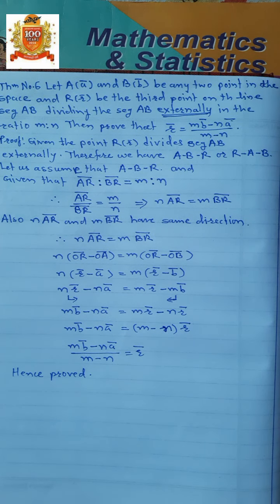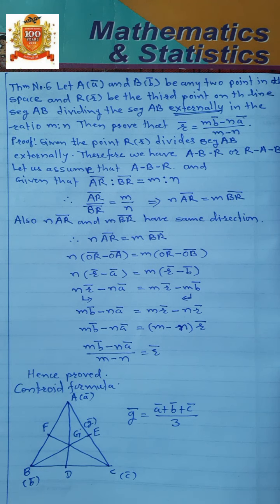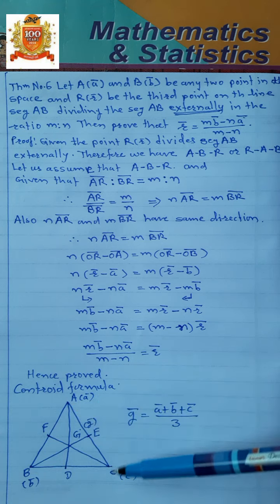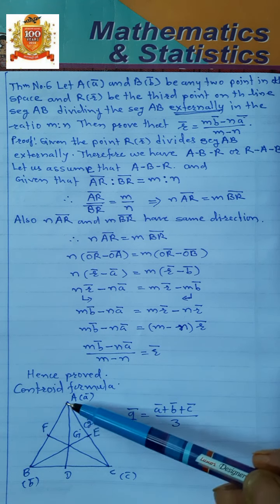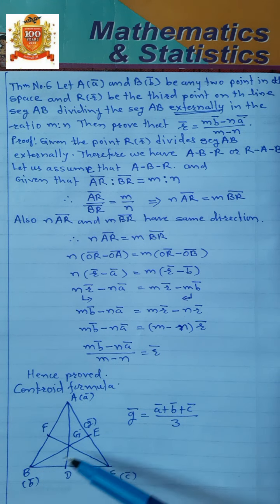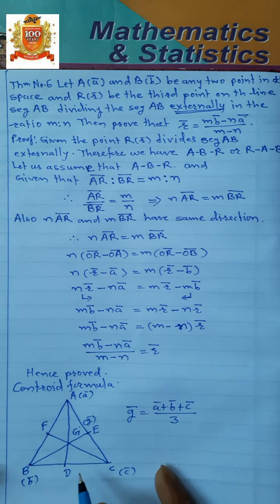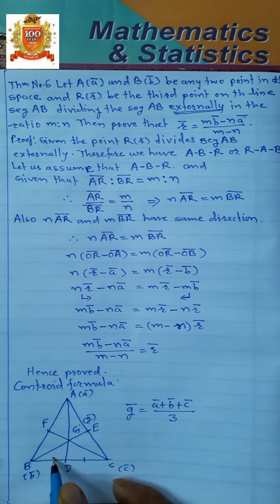Now, let us see the centroid formula. Before seeing the centroid formula, try to understand what is meant by centroid. This is a triangle ABC. AD is a median, BE is a median, and CF is a median. Median means a line segment joining a vertex to the midpoint of the opposite side of a triangle.